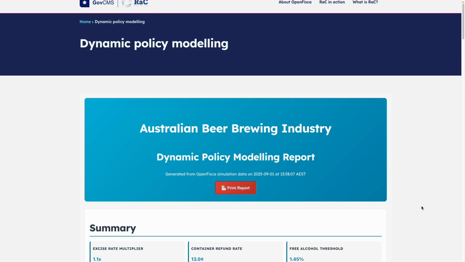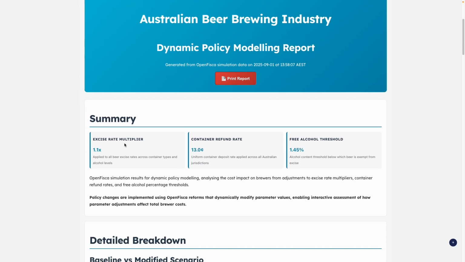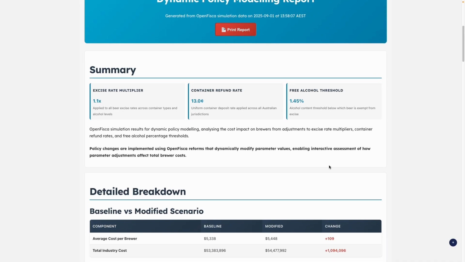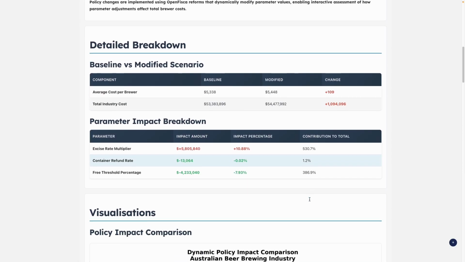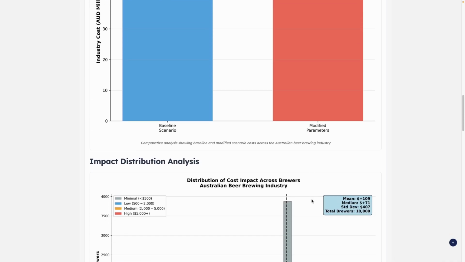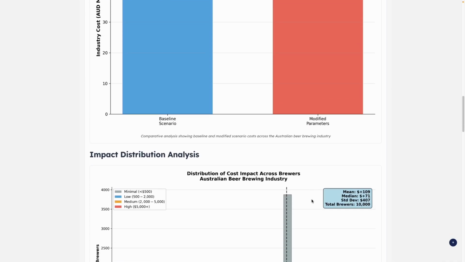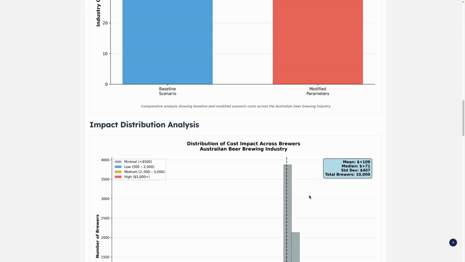Again, it's available as a print report, and you can see a summary of what the scenario is that you've just modelled, and then again your detailed breakdown and visualizations as well, so that you actually get to see how these policy changes would impact government and also the brewers in this case. So it's a really good way to look at what the intended and unintended consequences of a policy change might be before you actually implement it.